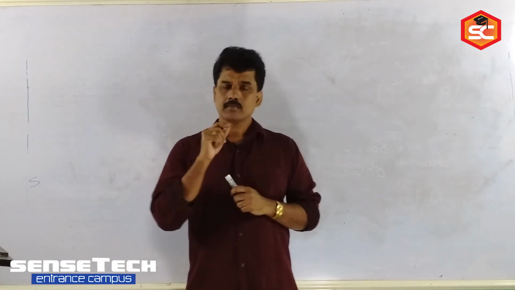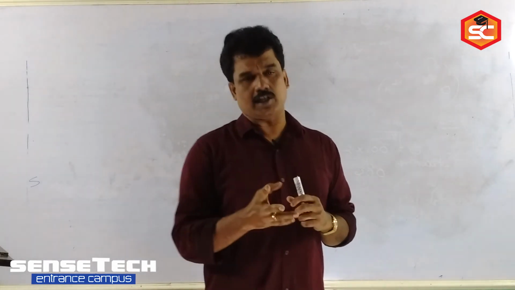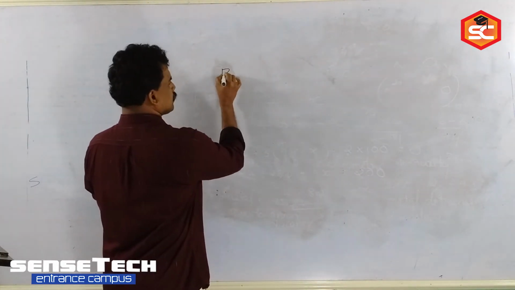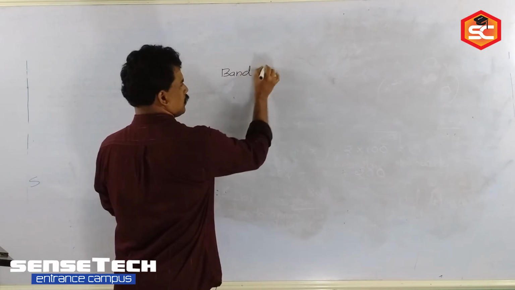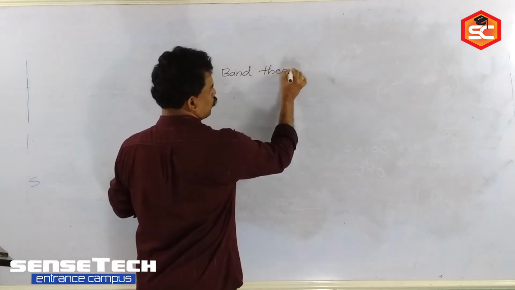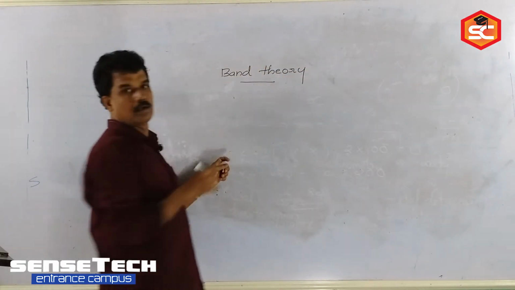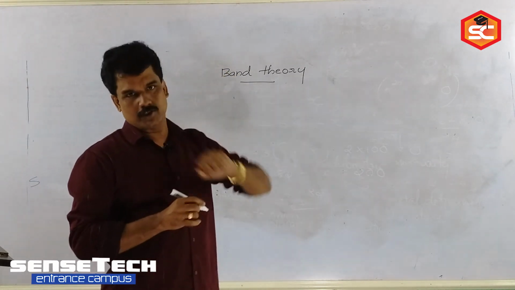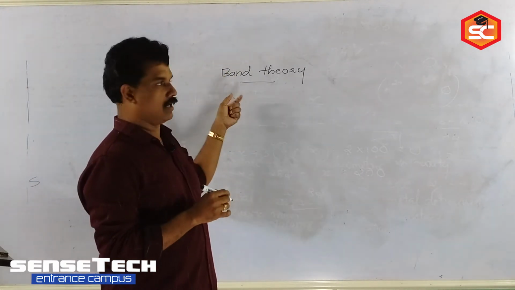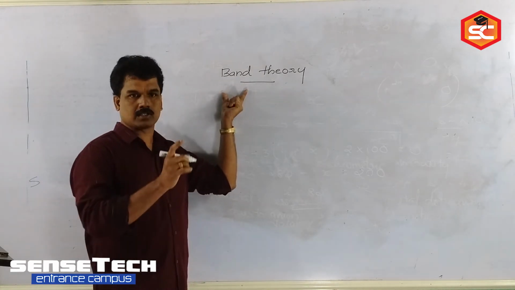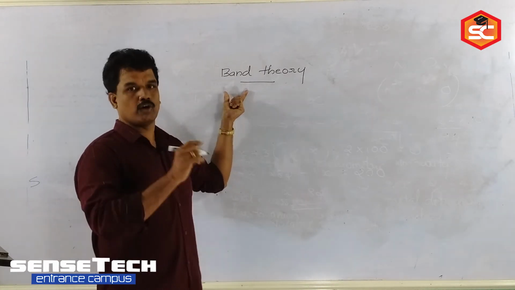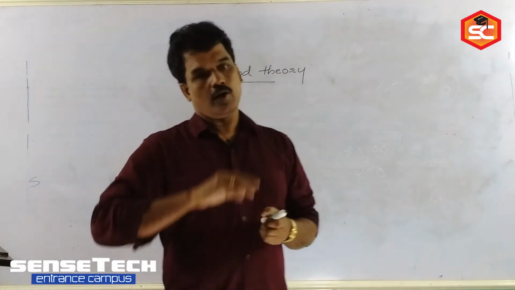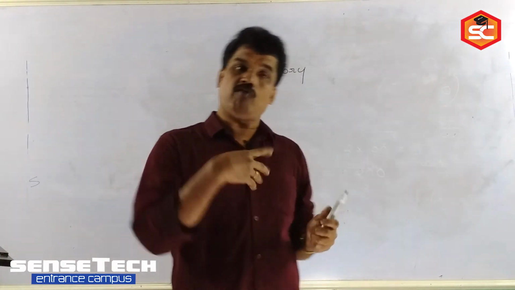Then the conductivity of crystals we can explain on the basis of band theory. Based on band theory, we can explain the conductivity of a semiconductor. Band means energy levels. When you take a crystalline metal, the valence shell may contain filled orbitals and vacant orbitals.